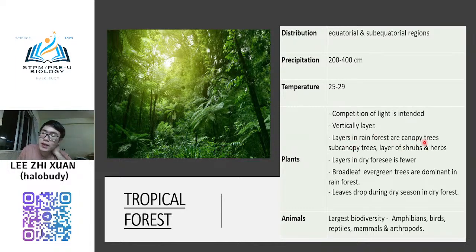And then you say that there are canopy trees and also shrub and herb layers, and the layer in dry forest is fewer, broadly the leaf is broad and evergreen, and then the leaves drop during the dry season in dry forest.